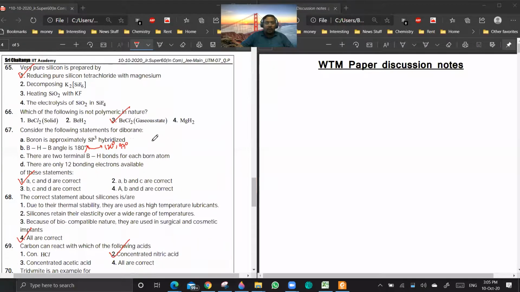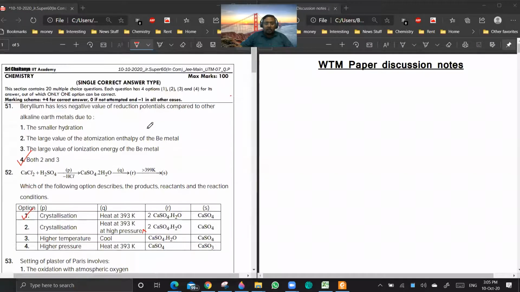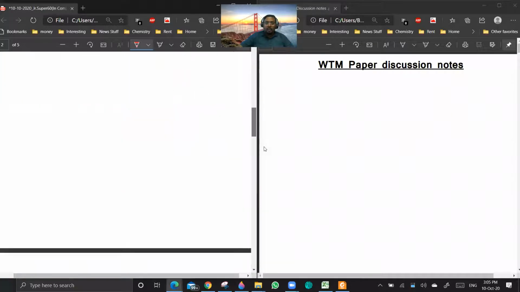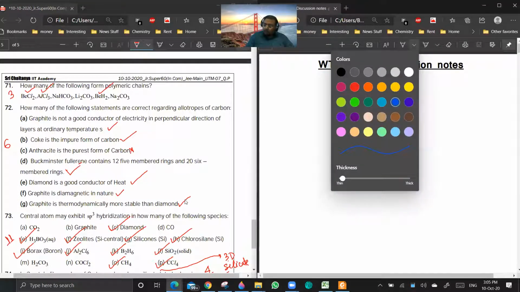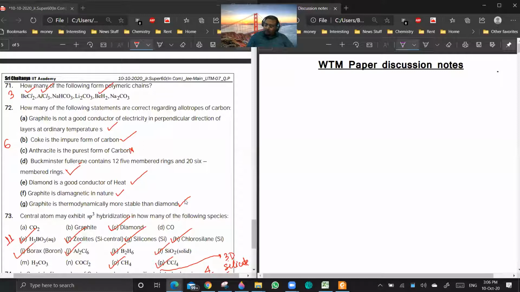Okay, now you see this whole UTM is based on the 3 chapters: alkaline earth metals, group 13, which is the boron family, and group 14, which is the carbon family. Okay. Now, let us start the paper discussion, and as usual, I always start the paper discussion from the last. So, last 5 questions. Okay, now is your time to start it. So, 71 to 75. If you have any doubts, we can discuss.